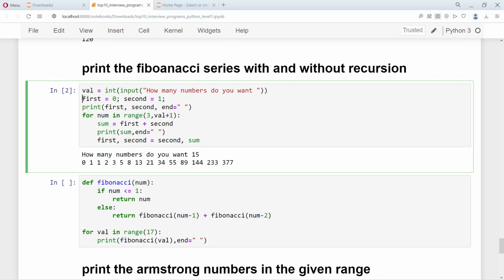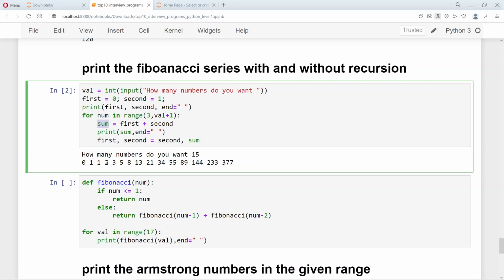The first two numbers are already printed here, which is 0 and 1, and that is why we start from 3. So I hope that makes it clear. And then the sum is the sum of the first and the second. As the sum is printed, for the next iteration the first becomes the second and the second becomes the sum.